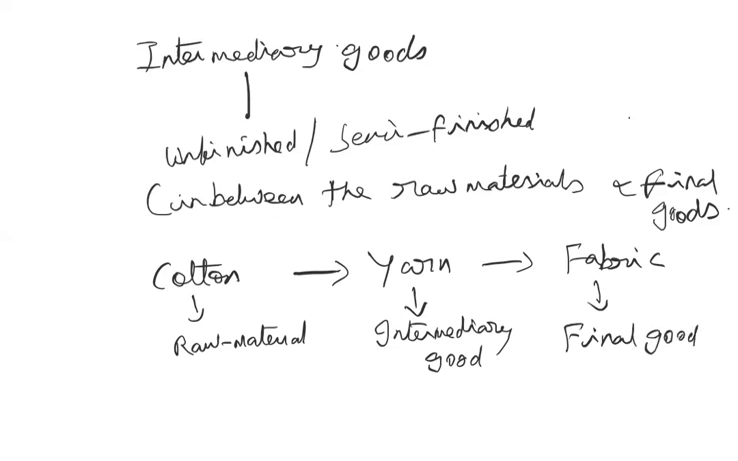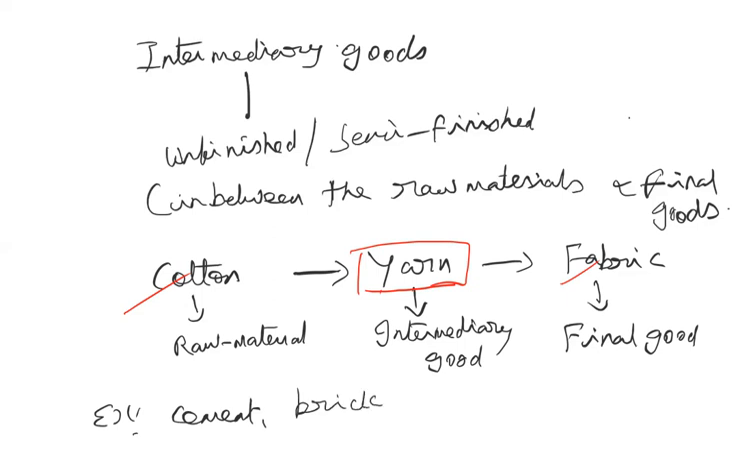So these intermediary goods occupy the stage in between the raw material and the final good. For example, you have so many examples: cement, brick, steel. They all come under the category of intermediary goods. And again, whether a particular commodity comes under a producer good, a capital good or an intermediary good also depends upon where it is used and who is using it.